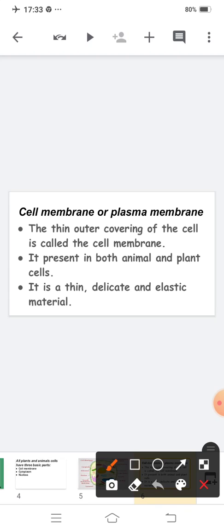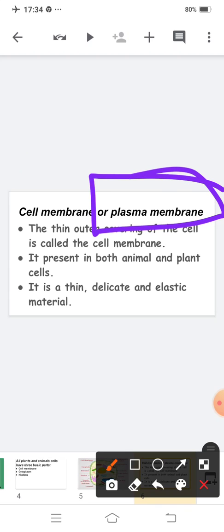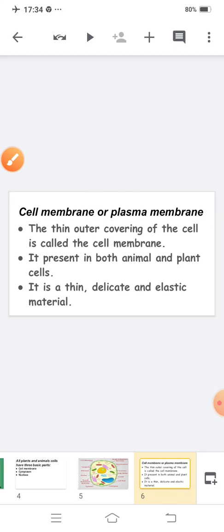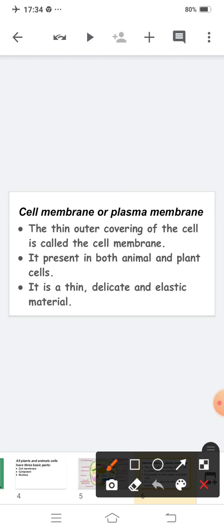The cell membrane is also known as the plasma membrane. What is the first point? The thin outer covering of the cell is called the cell membrane.